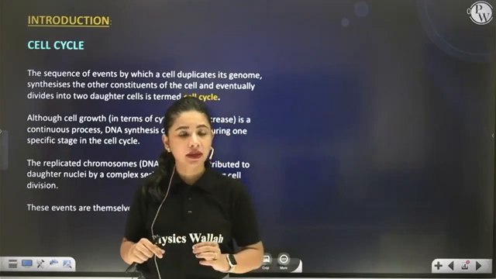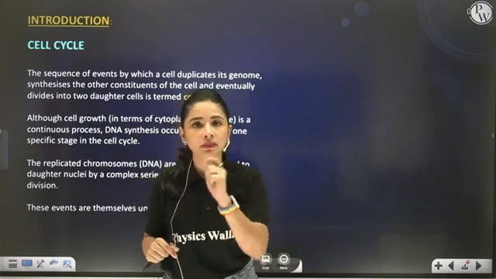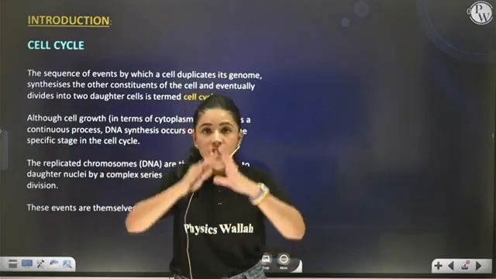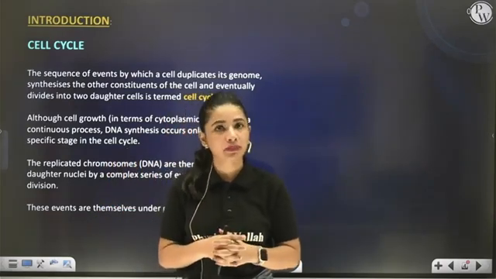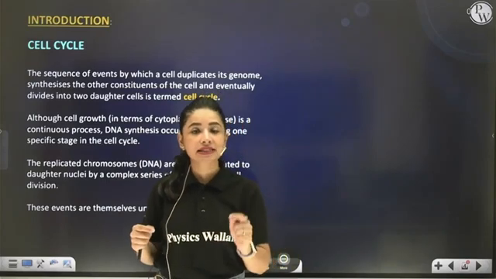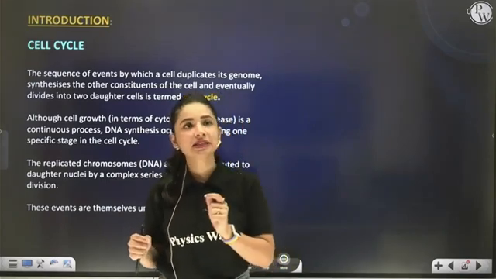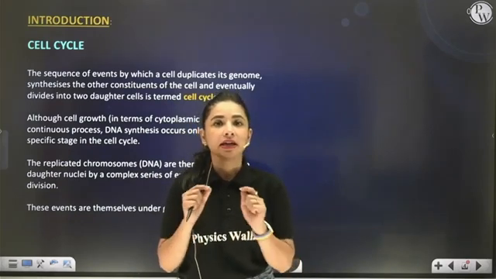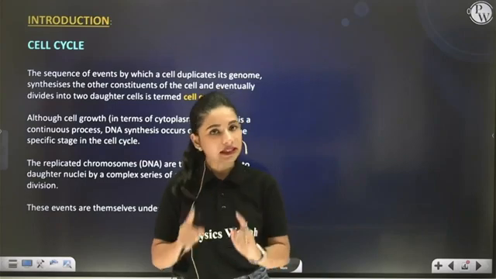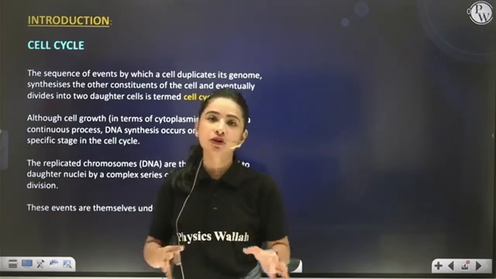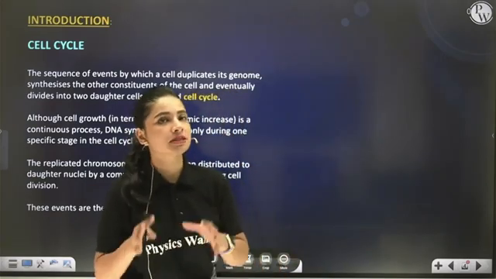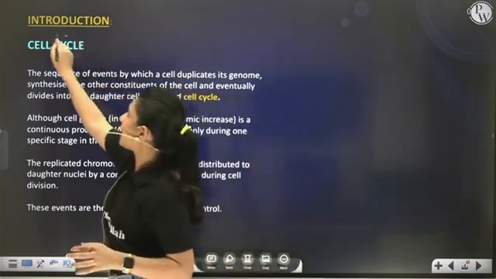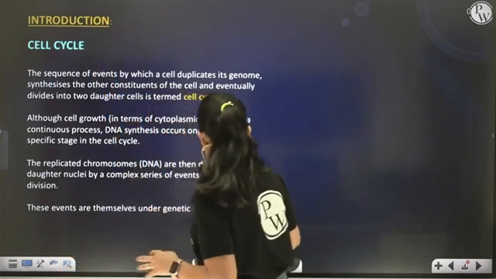If this is happening, then surely there is some trouble in your body. But in normal conditions, there is a whole sequence of events taking place in order to let a cell divide. And cell division will only take place whenever and wherever it is required. Clear? And that sequence of events which takes place prior to cell division is together termed as the cell cycle.